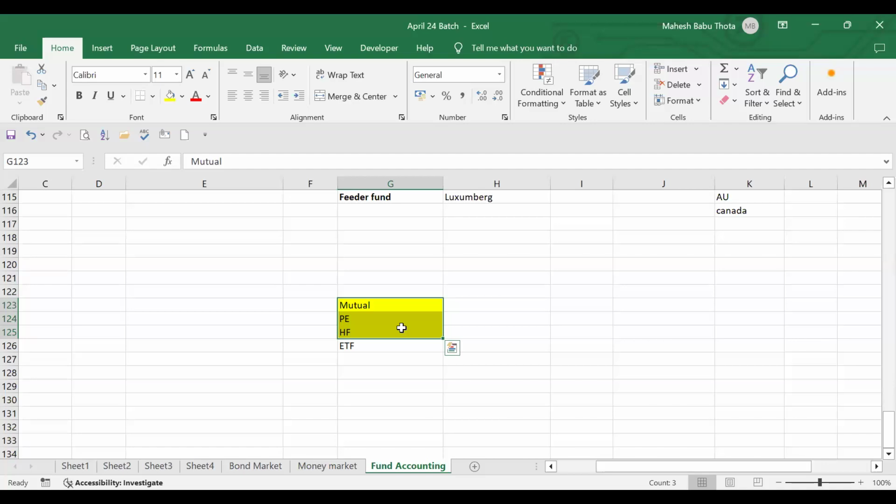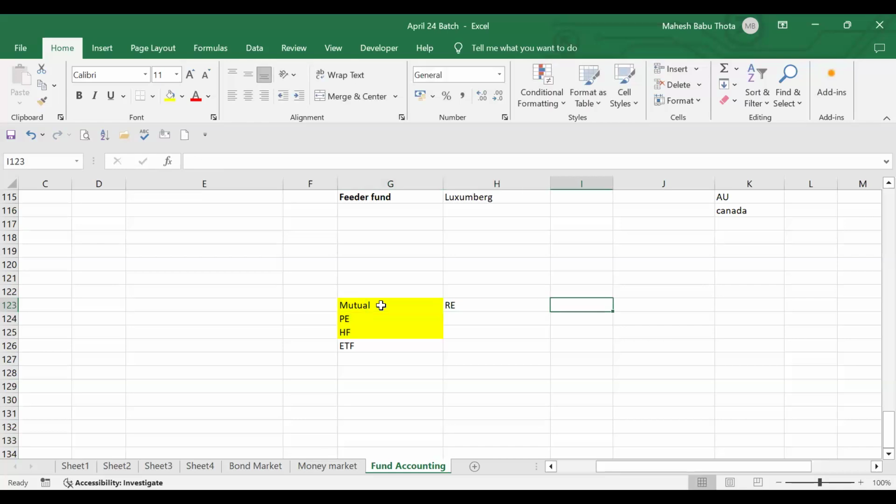Now we will see the differences one by one between mutual funds, private equity, and hedge funds. First, we'll talk about mutual funds. See, mutual funds are majorly meant for retail investors. The majority of the investors come from retail investors. Retail investor means who? Who are the retail investors?